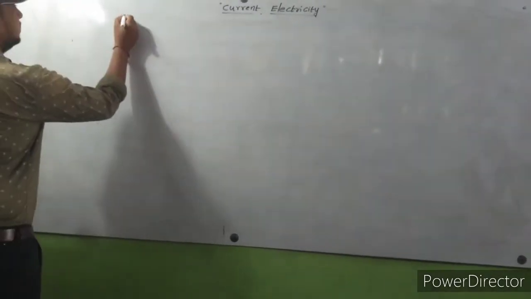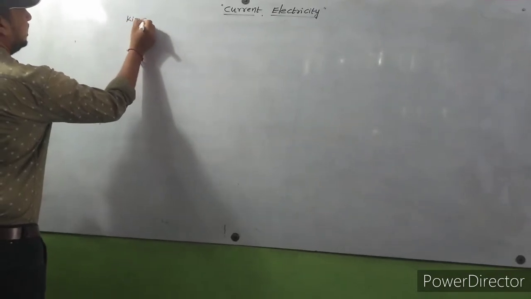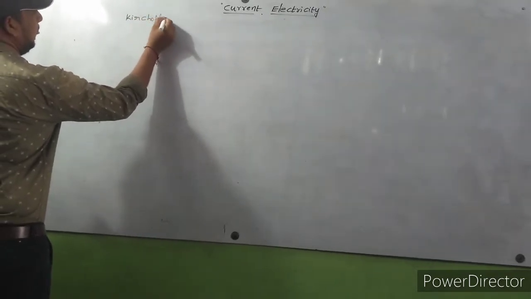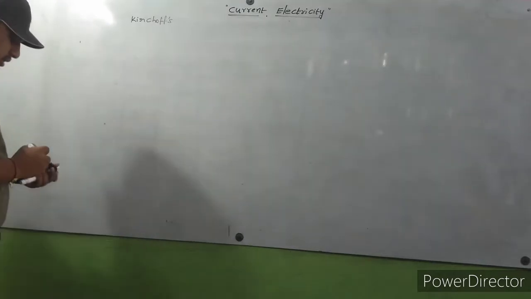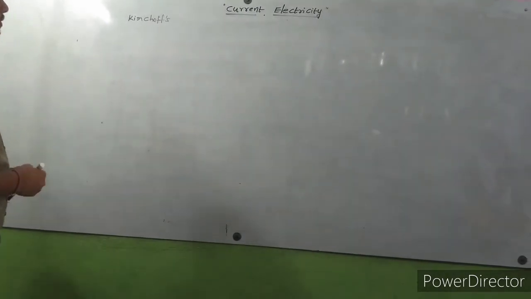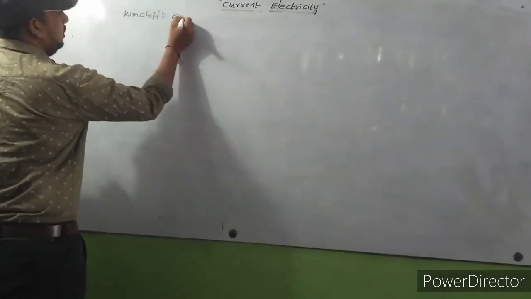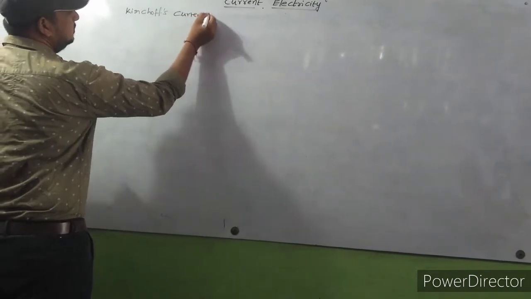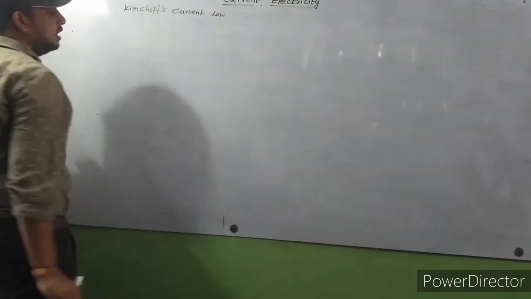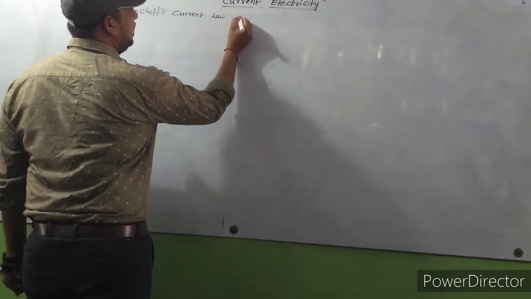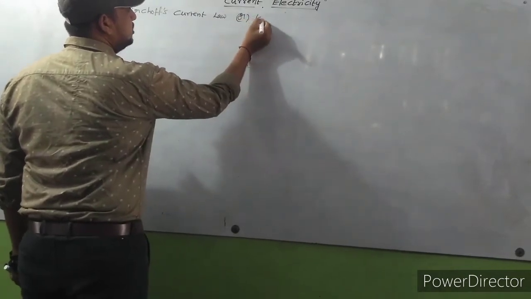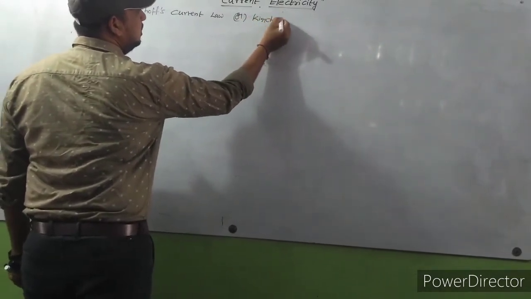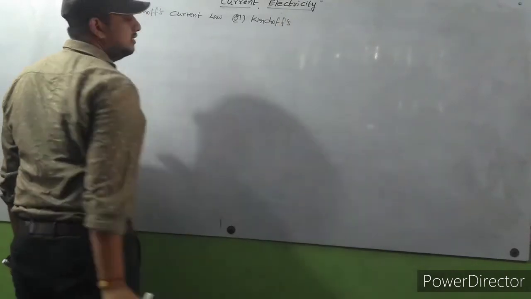Next concept, Kirchhoff's current law. Kirchhoff's current law is also called Kirchhoff's first law.